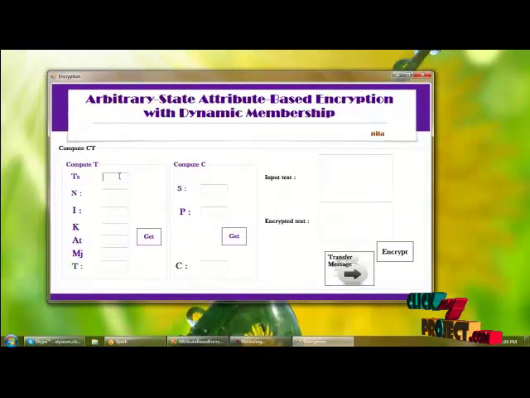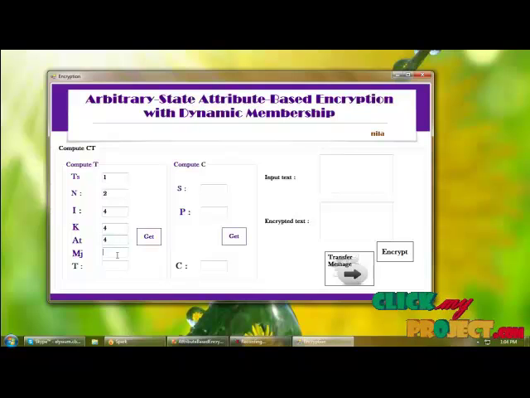For encryption, we should compute the T value. For that, we are providing the TS, the input value of K, AT, and MJ, and based on these values, I am computing the T value. And next, I am putting the C value, based on the C and T, ciphertext will be generated. So I am providing the S and T value. Based on this, I am getting the C value. So I have got the T and C values.